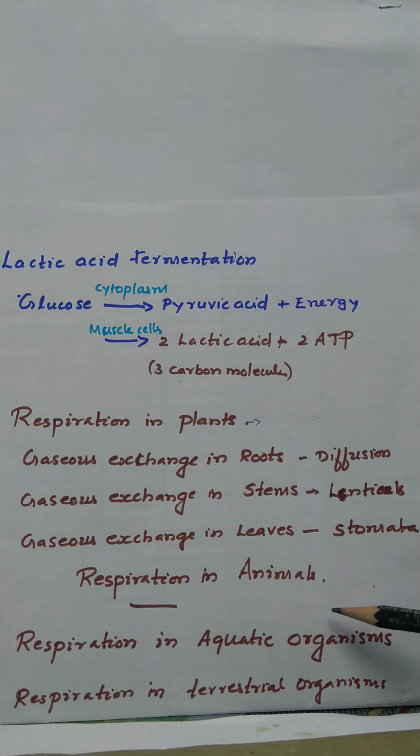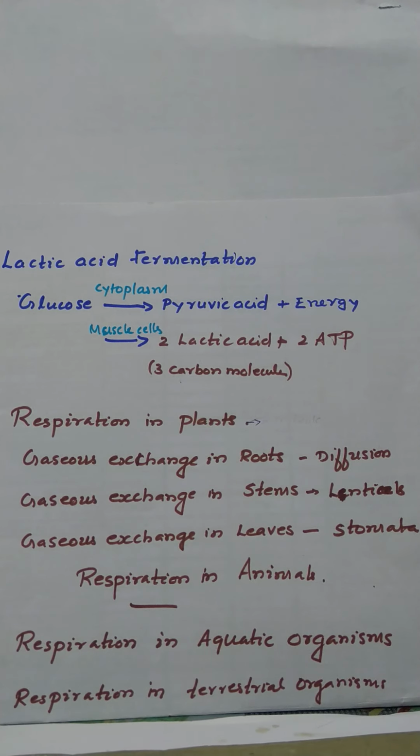Then, what are the special features of the respiratory surface in the case of aquatic organisms? It needs to be thin. So the respiratory surface should be very thin. Then it should be moist to speed up the diffusion. Then it should have a large surface area, and it should have a good transport supply.